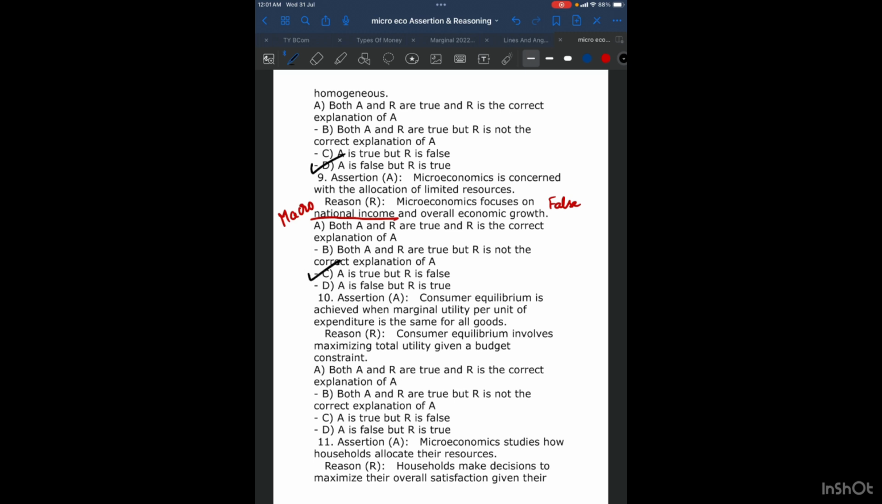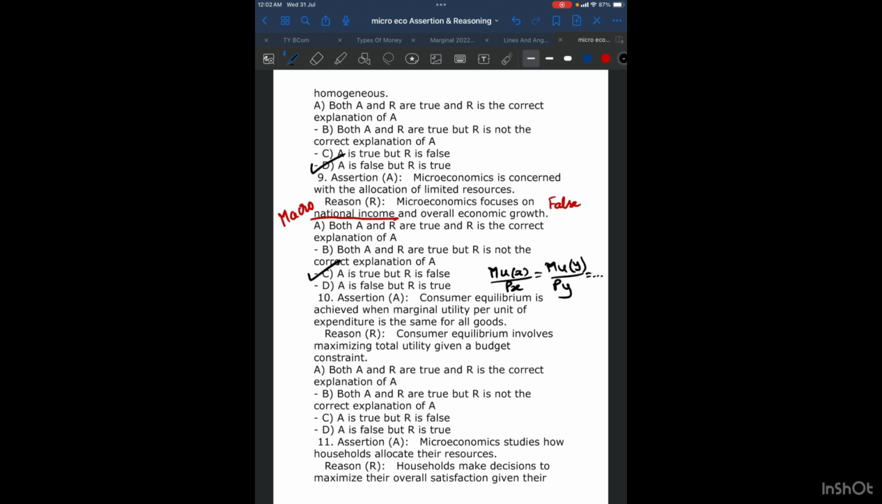We proceed to question number 10. Assertion. Consumer equilibrium is achieved when marginal utility per unit of expenditure is the same for all goods. That is true. Current year in your syllabus it's not there, but I can give you a formula for this, which says that at equilibrium, you get MU of x upon price of x is equal to MU of y upon price of y, and so on. So 110% the assertion given to you is right.